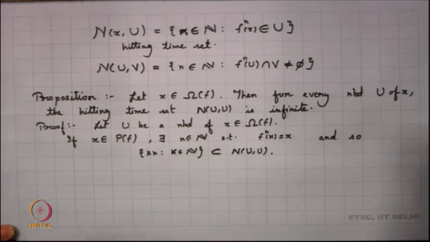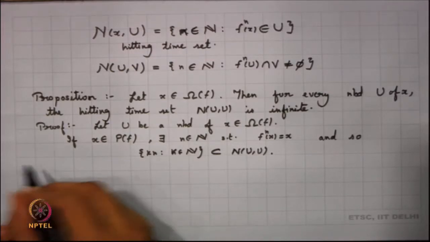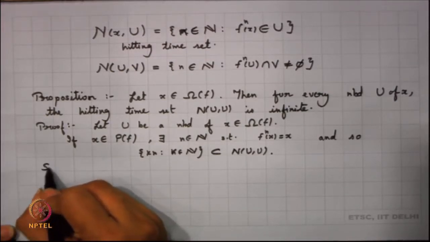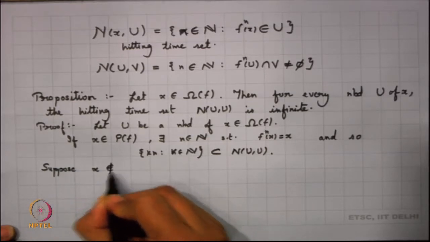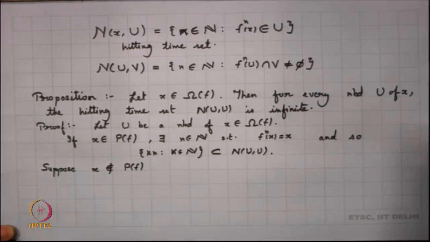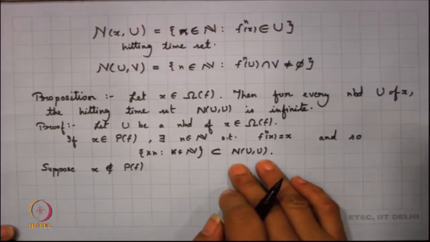So, I am now supposing that x does not belong to P of f. Now, what happens in this case? All we want to show is that N(U,U) is infinite.